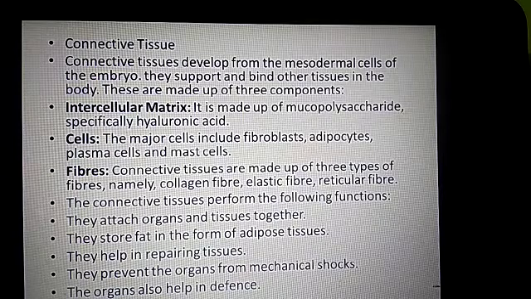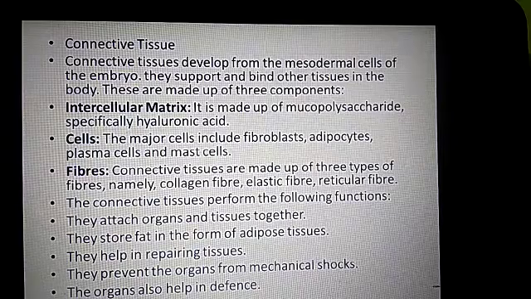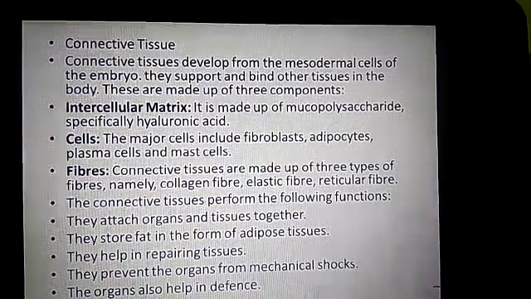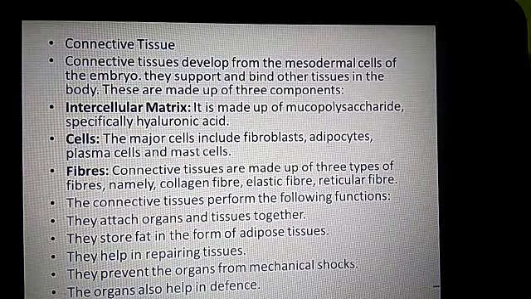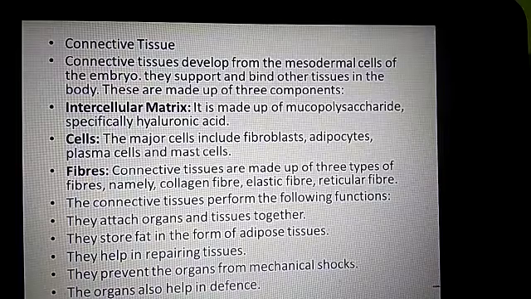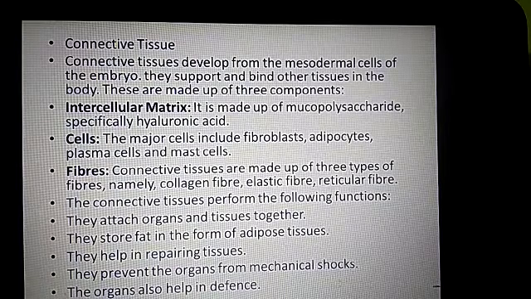And adipose tissue has specialized cells which store fat. This tissue forms padding under the skin and around the kidneys, eyeball and coils of the intestine, which acts as insulation and helps retain body heat.